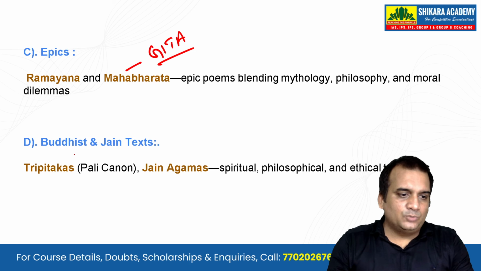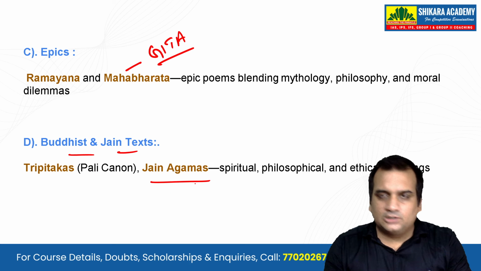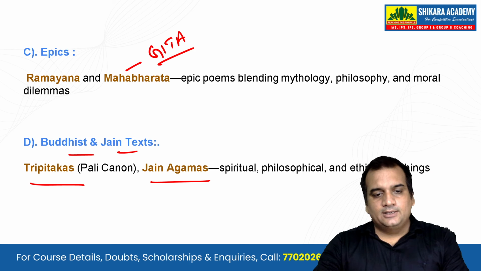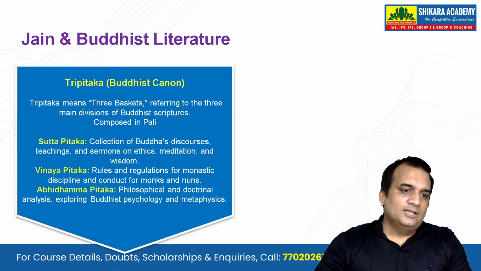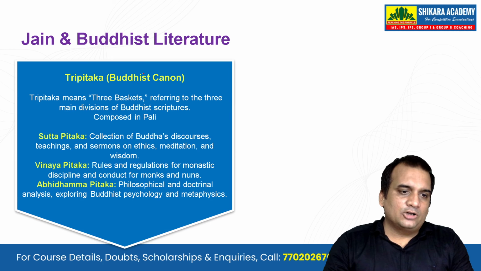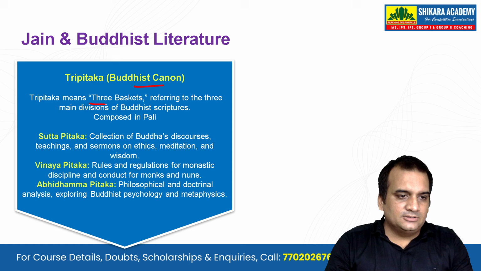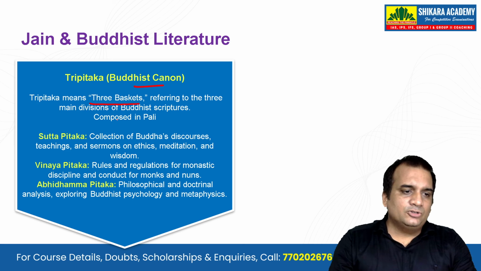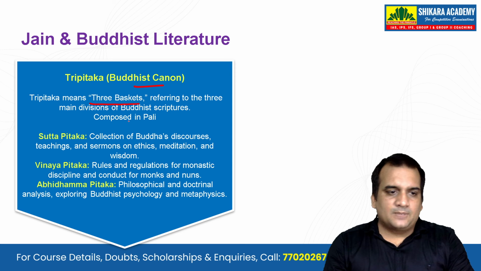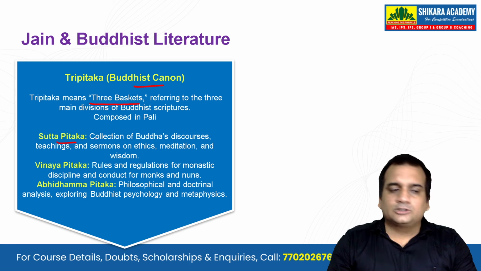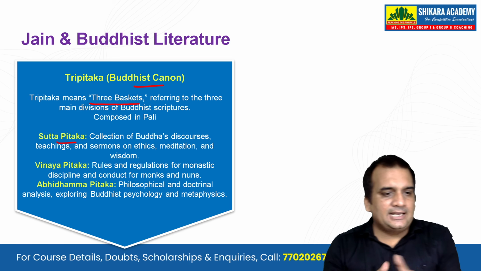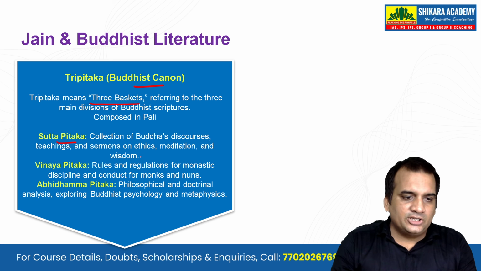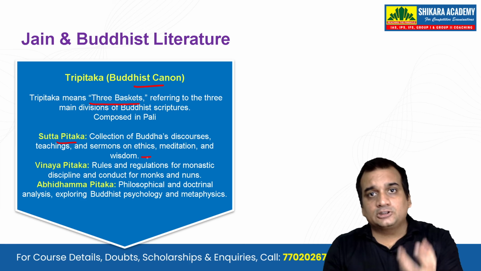Then you see the Buddhist and the Jain texts. Jain texts are called the Jain Agamas, and the Buddhist texts are normally the Tripitakas. We'll see that in detail. So let's see the Tripitaka or the Buddhist canon. Tripitaka means the three baskets, referring to the three main divisions of Buddhist scriptures composed in Pali. The first one is Sutta Pitak, the collection of Buddha's discourses, teachings, and sermons on ethics, meditation, and wisdom.